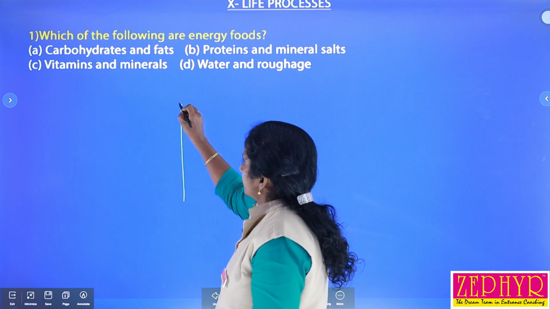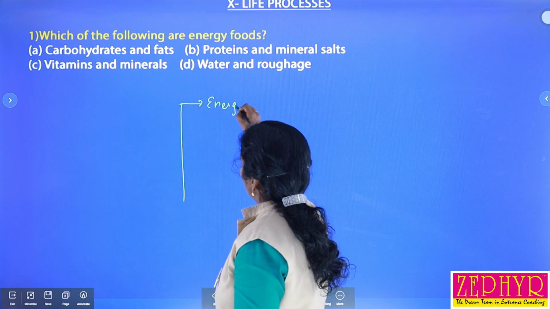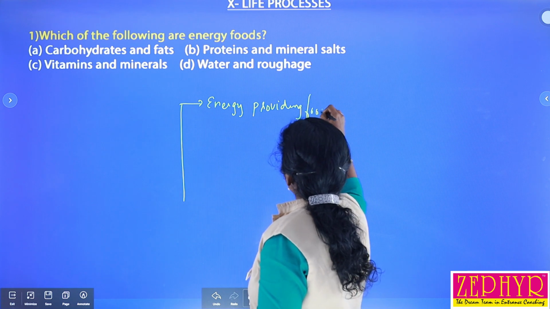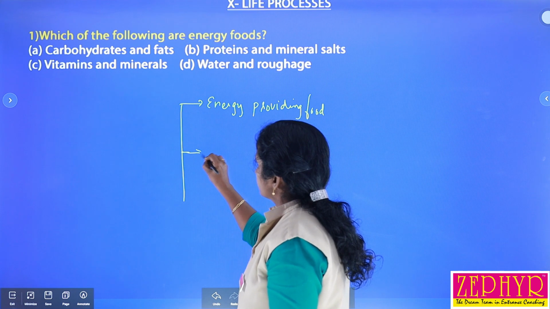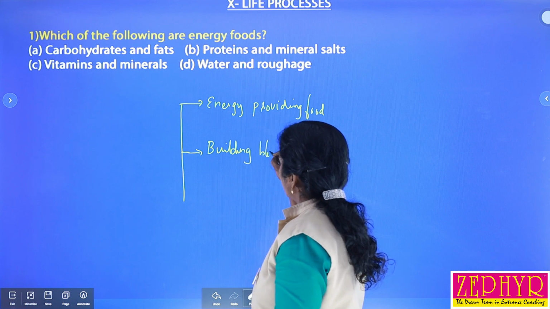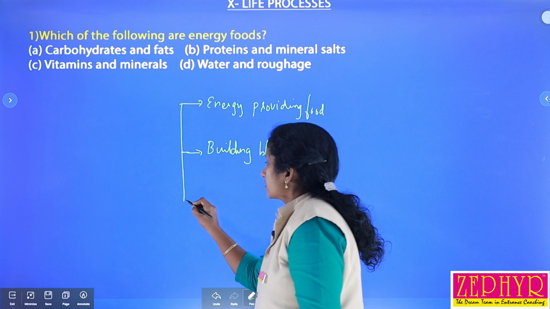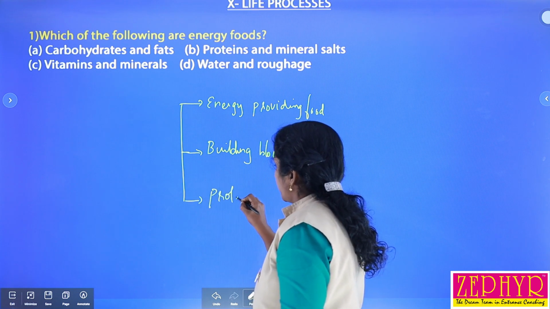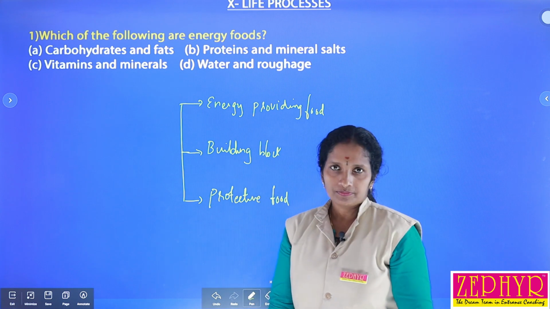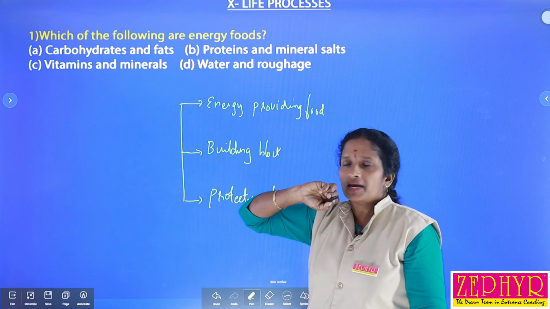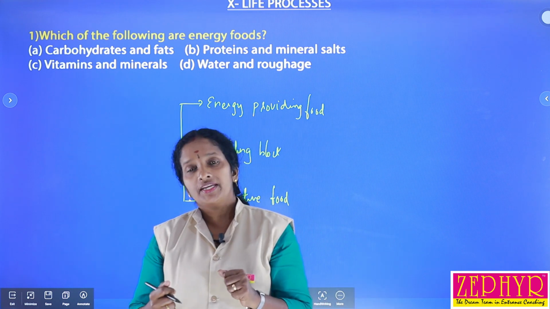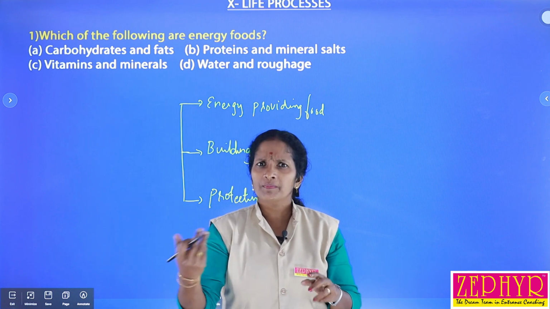Some food materials are considered energy providing food, some others are building block molecules, and some others are considered protective food materials, etc. Energy providing food materials, that means when we consume these food materials, we get enough energy for our daily activities or our metabolism, isn't it?